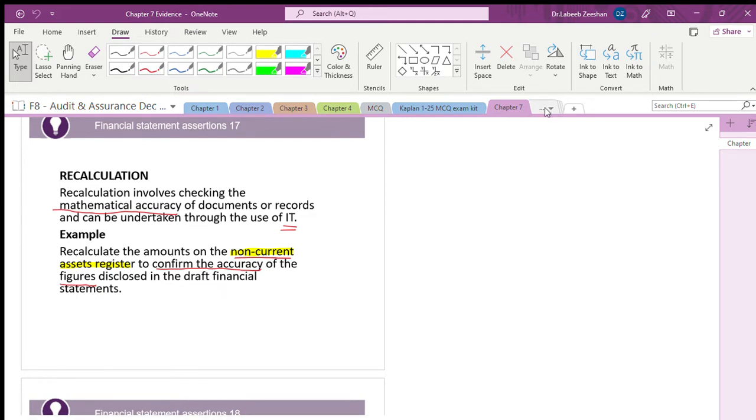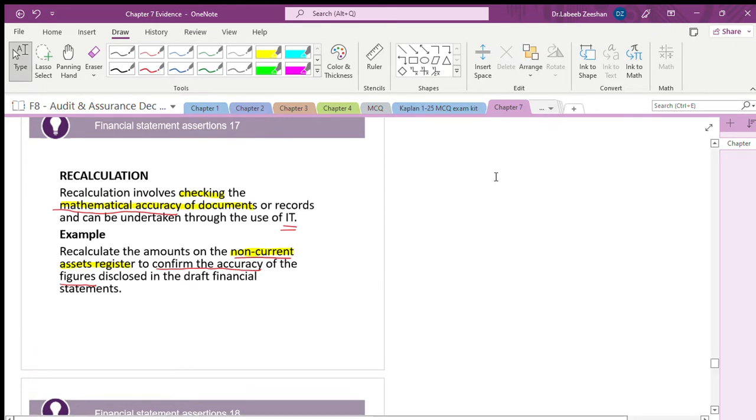Recalculation is nothing but checking the mathematical accuracy of documents, meaning totaling only. It is only related to totals, nothing more, nothing less.